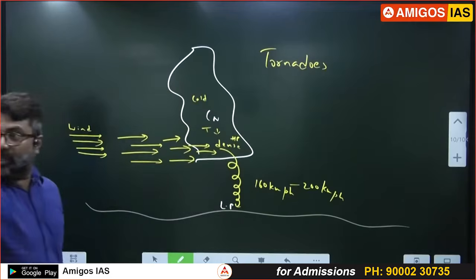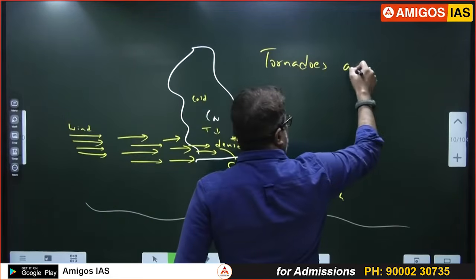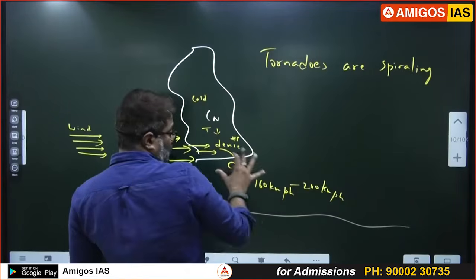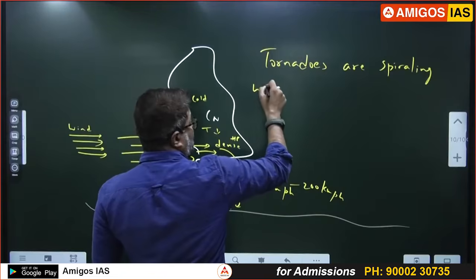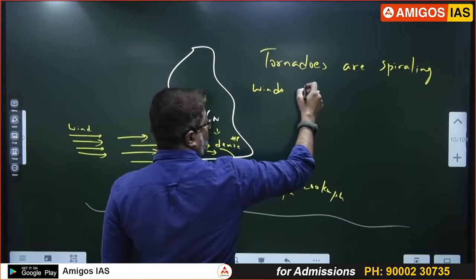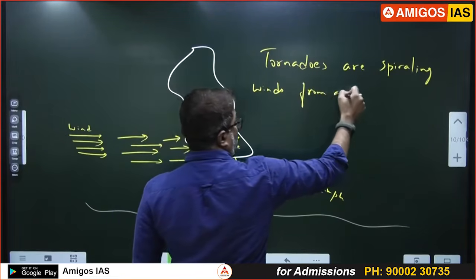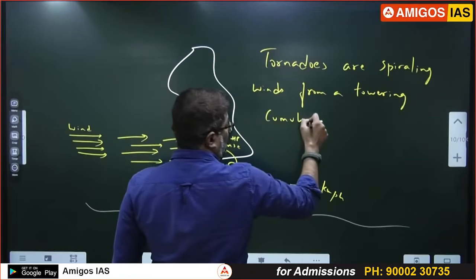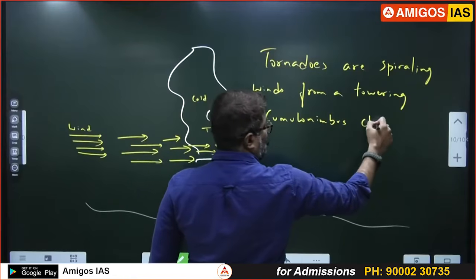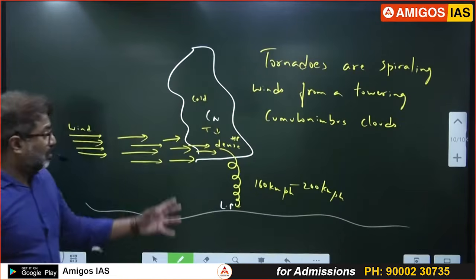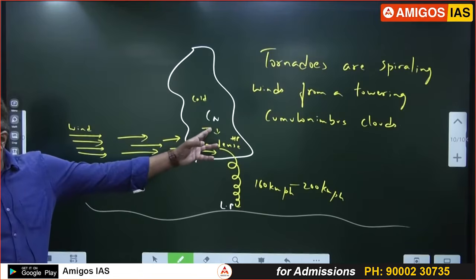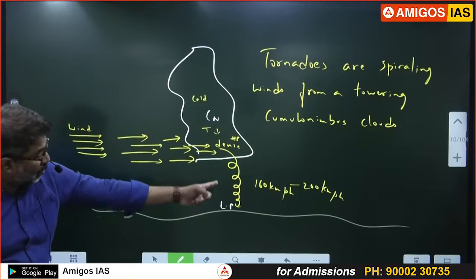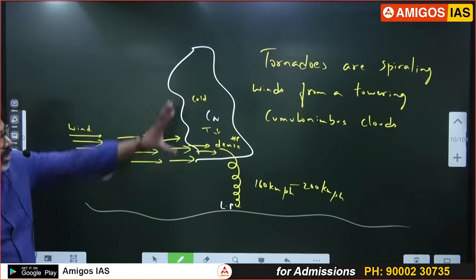plural, if there are many, plural, tornadoes are spiraling winds from a towering cumulonimbus cloud. So the tornadoes are basically winds which are twisting, which are spiraling winds coming down from a cumulonimbus cloud towards the low pressure surface. So I'm just giving you a simple definition.